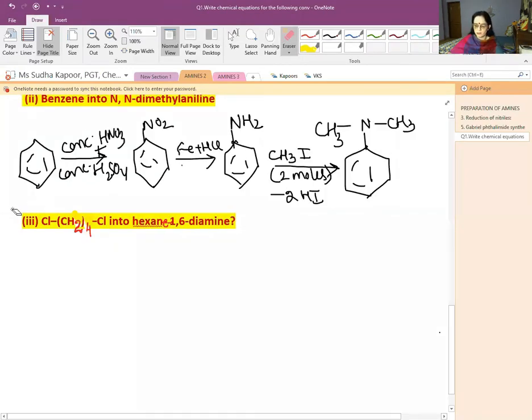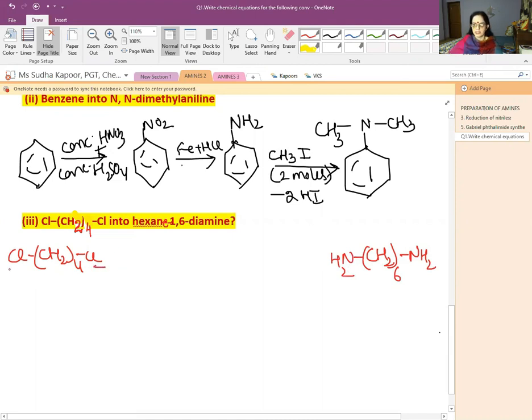Now coming to the last part, that is the conversion. Cl(CH2)4Cl, and we have to convert it into hexane-1,6-diamine. The 2 carbons and the NH2 part have to be added. So for 1 carbon we use KCN.